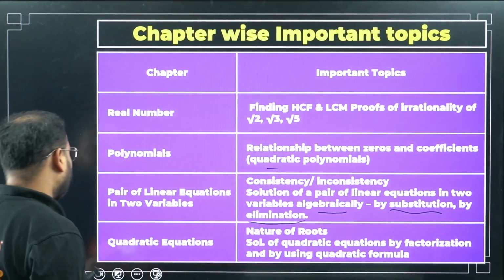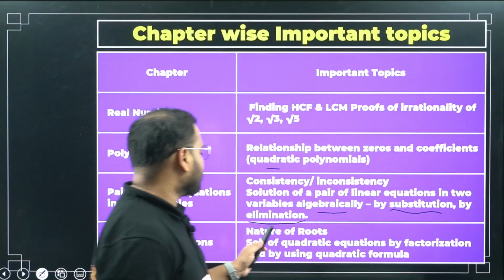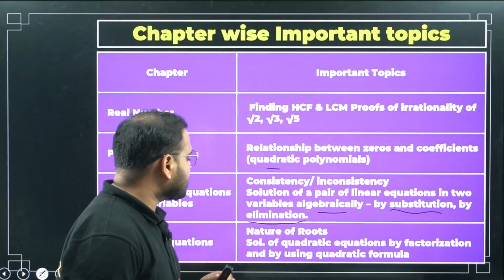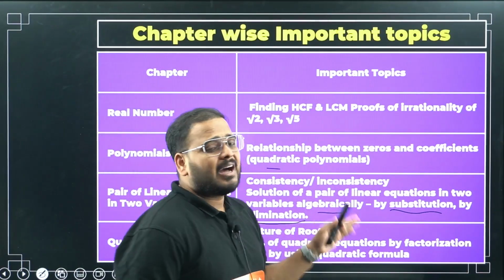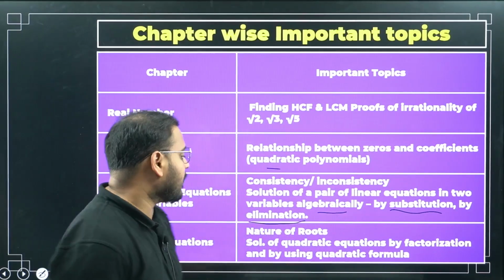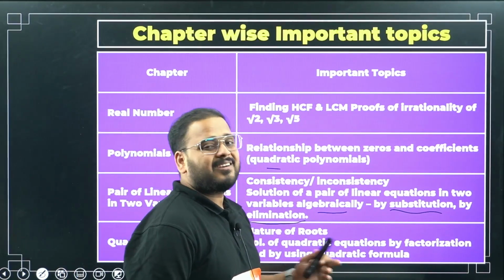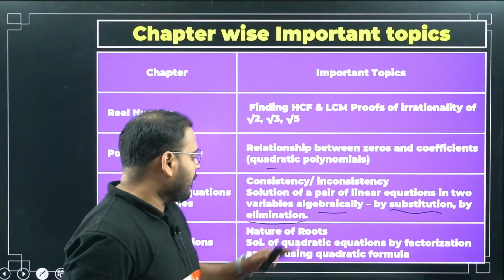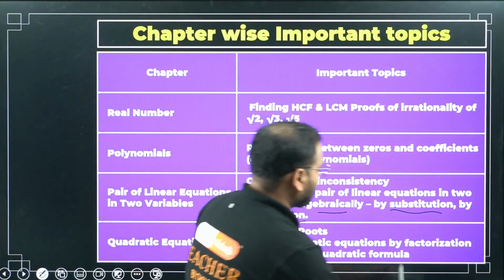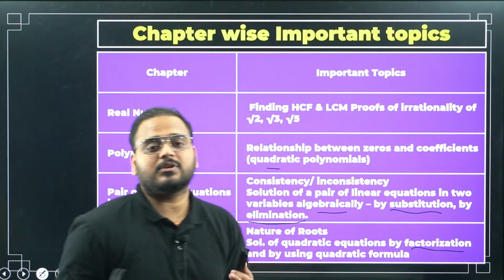Quadratic equations: nature of roots is there. Solution of quadratic equations by factorization and by using the quadratic formula. I think the perfect square method is cut off from your portion, so you have to follow the quadratic formula and the factorization method. One more thing, in the factorization part you have both categories.